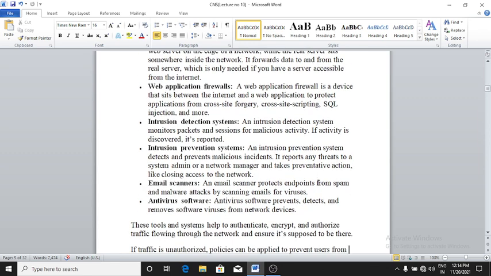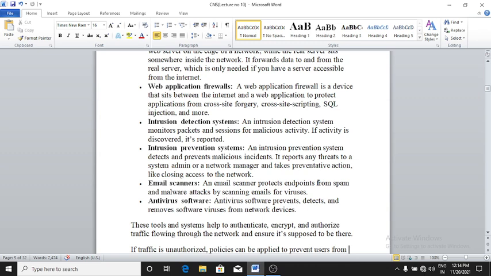An intrusion prevention system detects and prevents malicious incidents. It reports any threats to a system admin or a network manager and takes preventive action like closing access to the network. Clear?